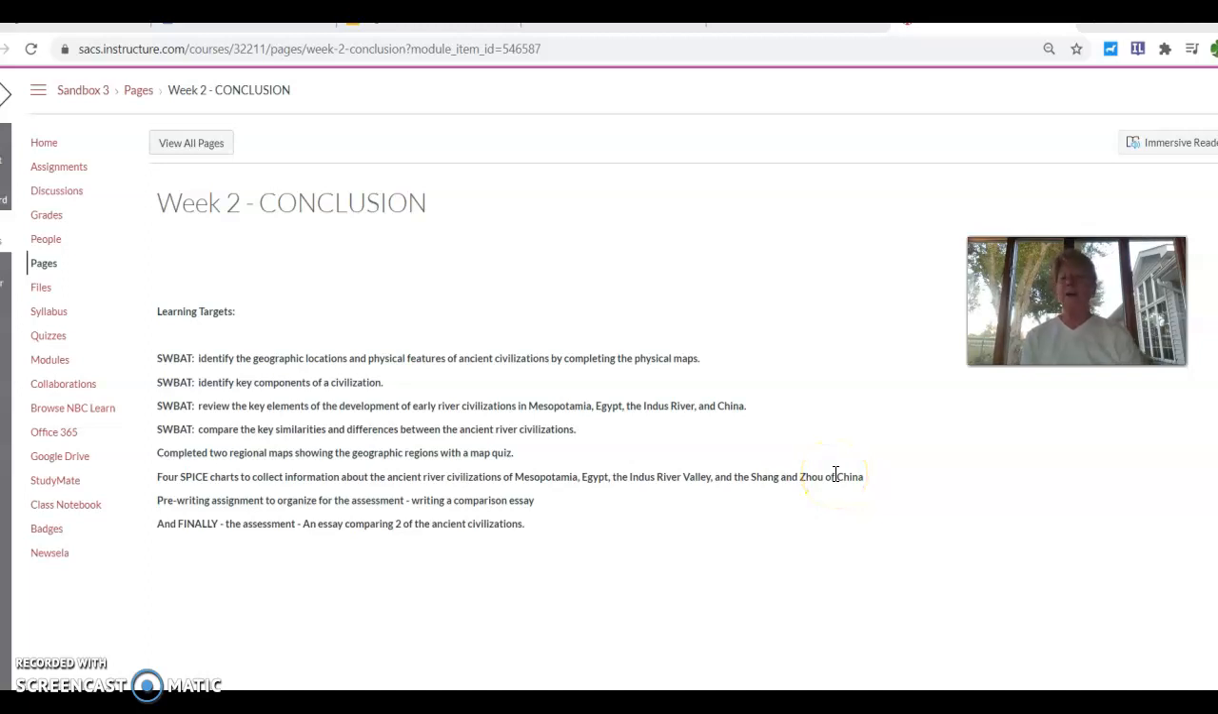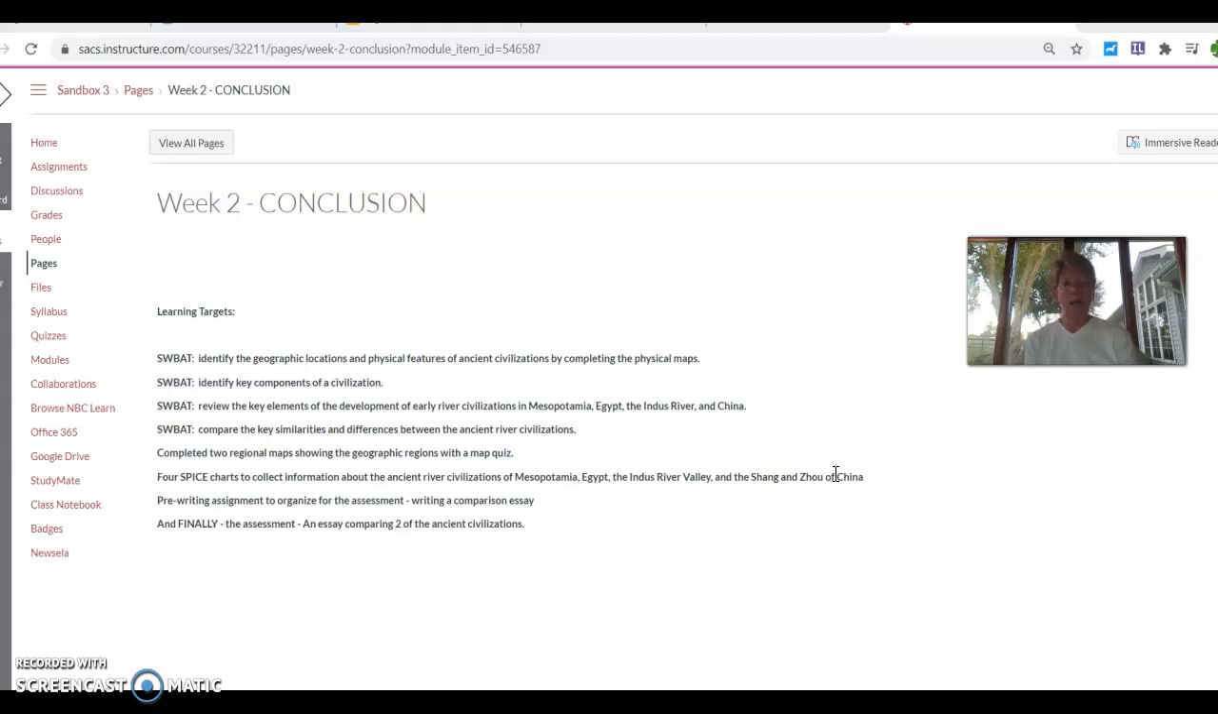Congratulations, students. Once again, you have concluded week 2 of the World History module. This week, we identified geographic locations and physical features of ancient civilizations by completing physical maps. We identified key components of civilizations.